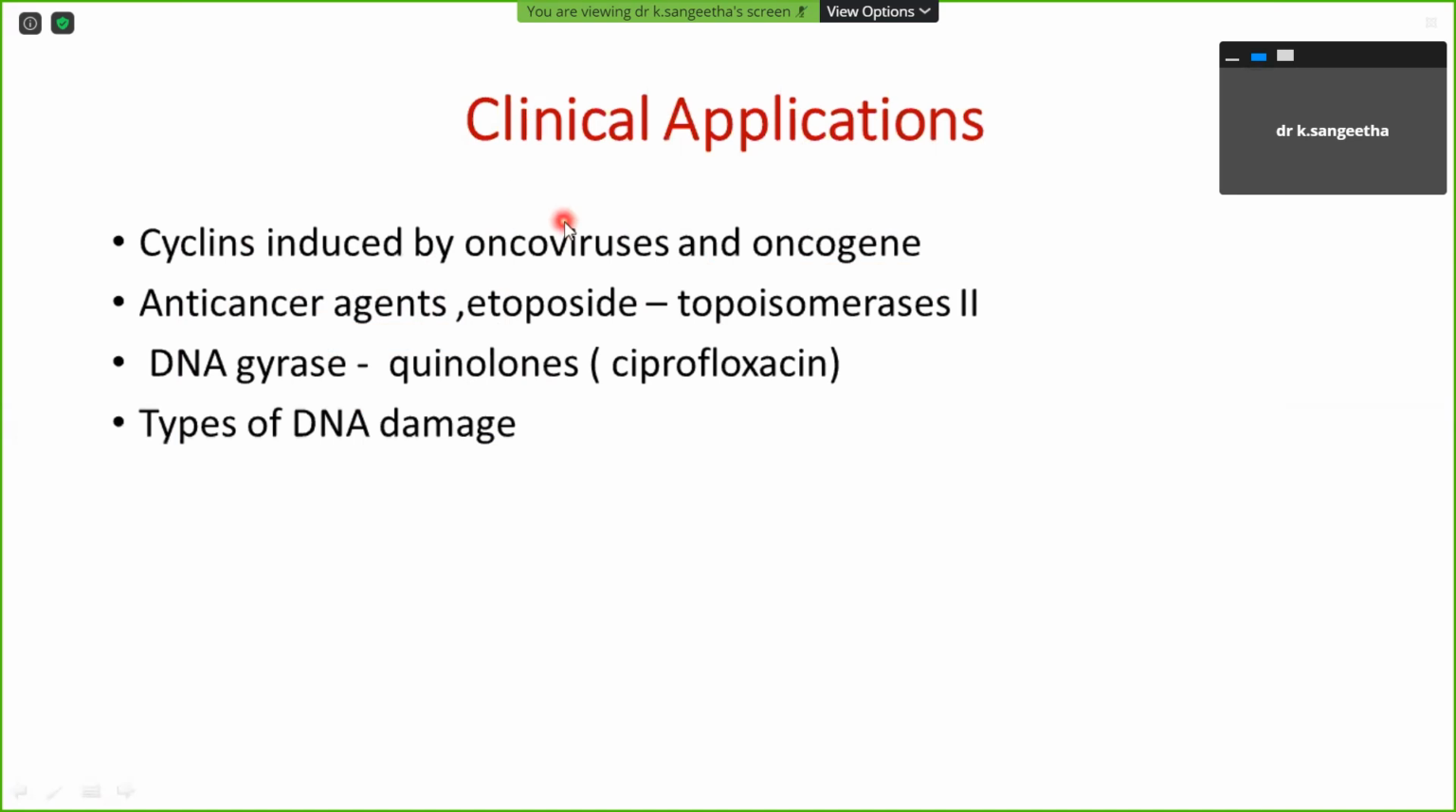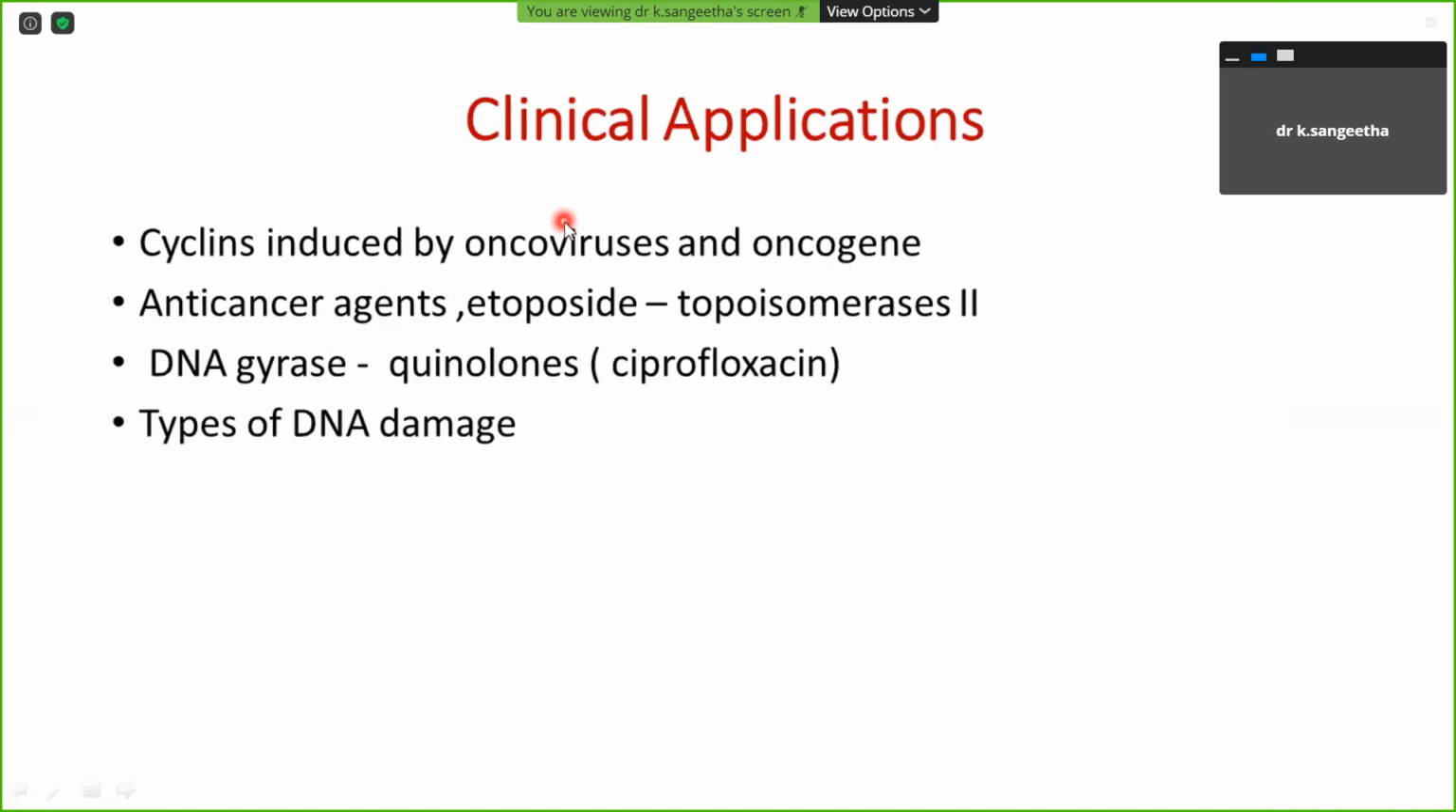Actually, I always tell my students, if you are planning to write a 5 marks or even an essay answer, you have to write some synopsis. For the synopsis, for example, I have written objectives, no? Something like this, you have to write a synopsis. In the synopsis, you have to mention the clinical applications.